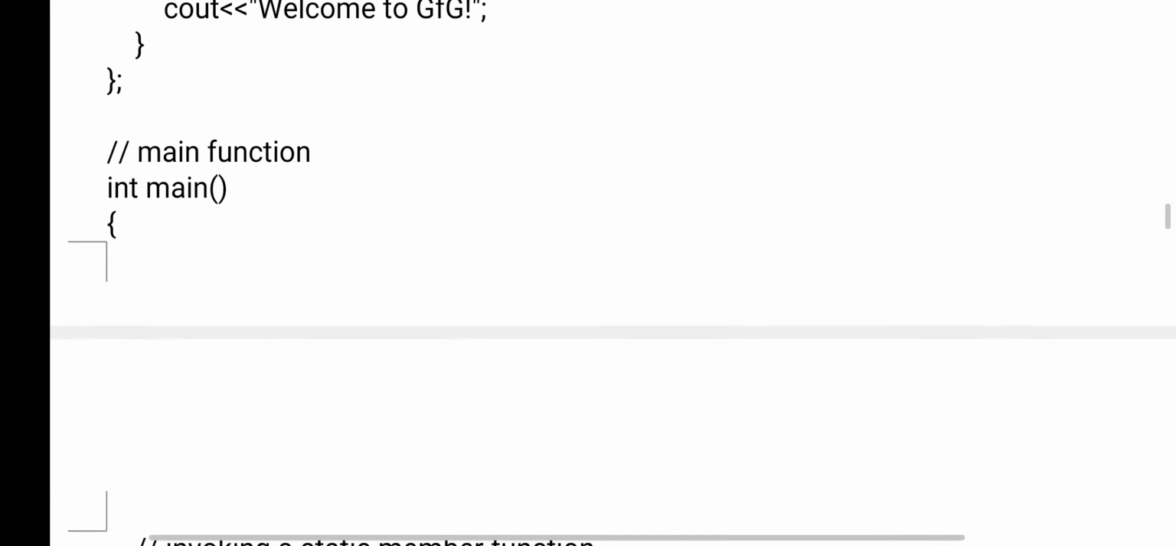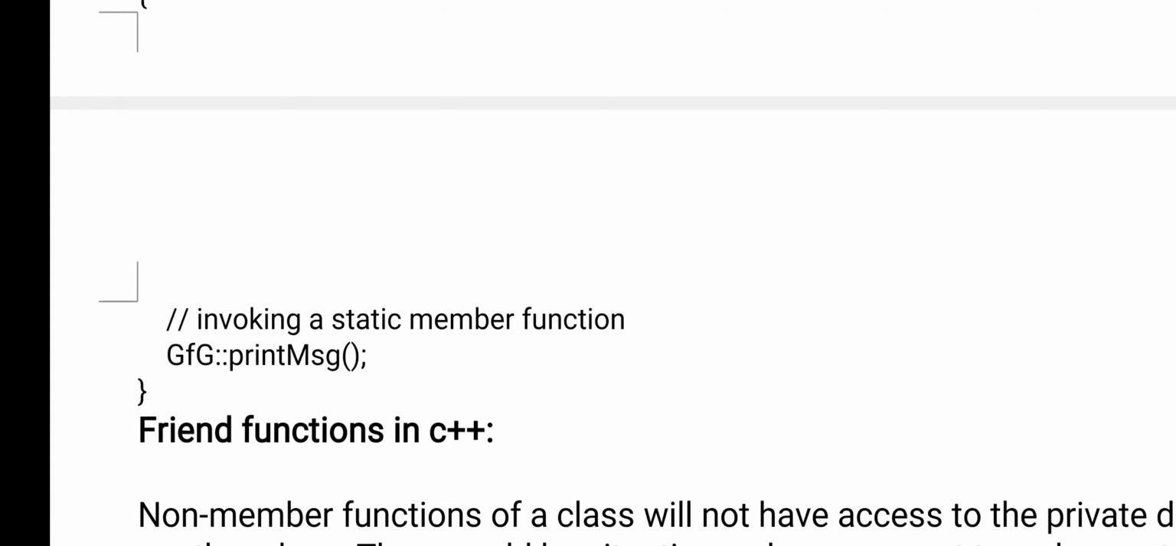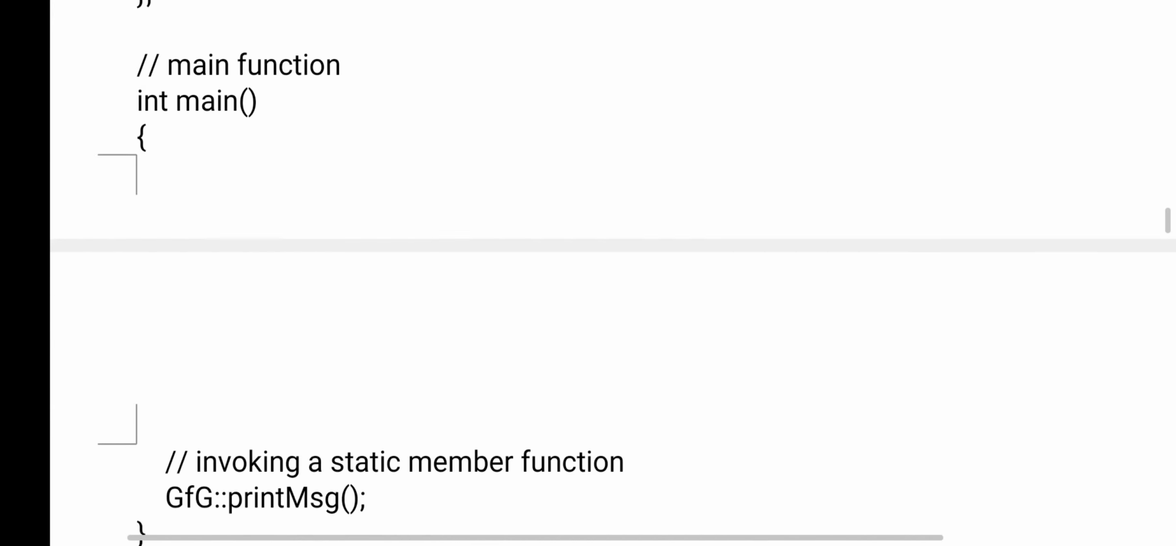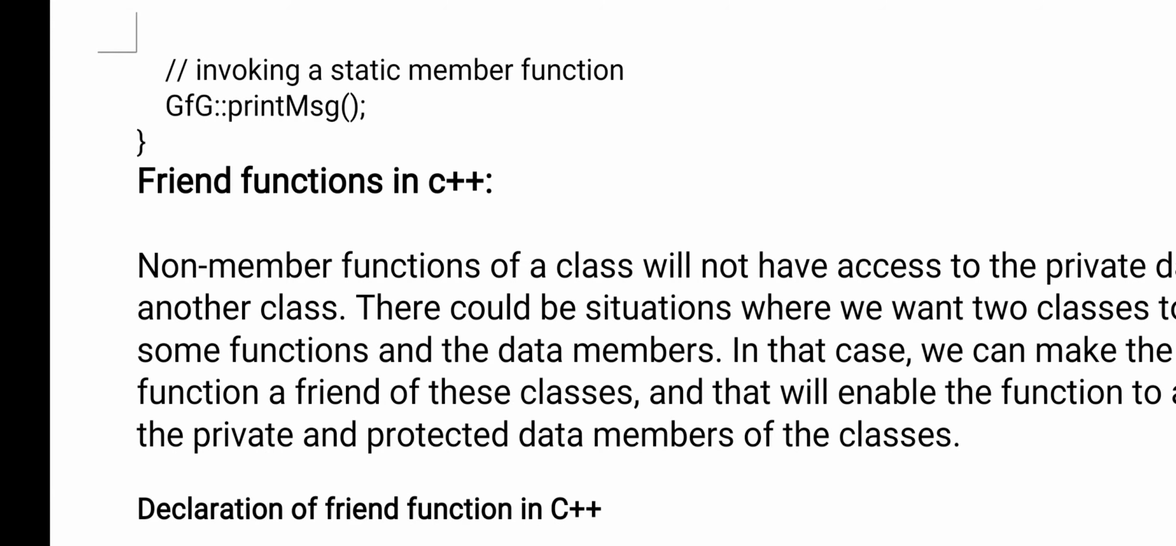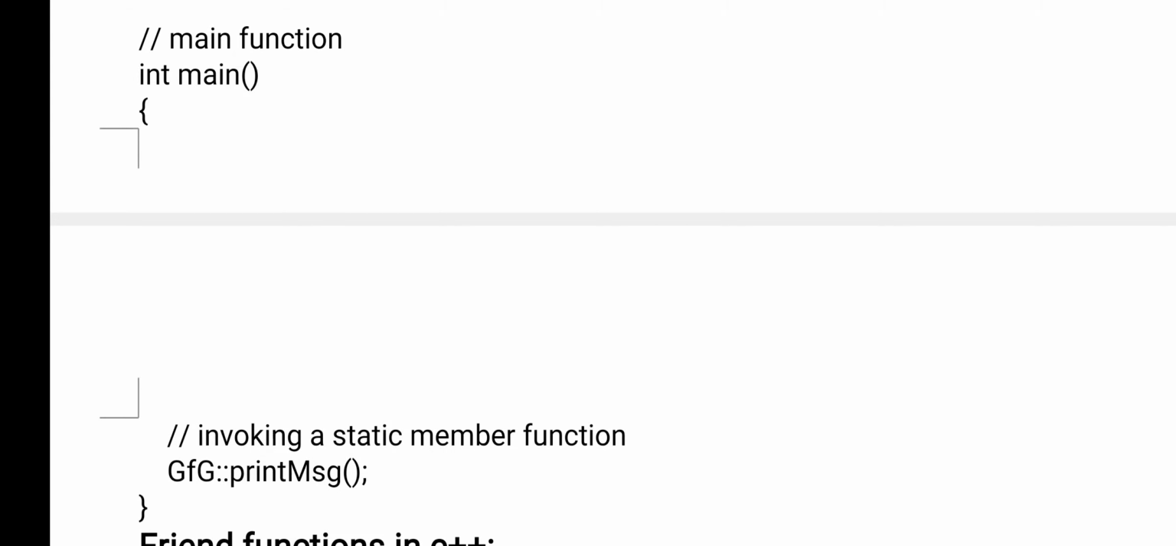And I am closing the class and come to the main function. Inside the main function I am calling a static function. See, GFG scope resolution print message. What is the print message here? Print message is a static function. So from the main function we are executing the static function. Okay, so this is about static members and static member functions.